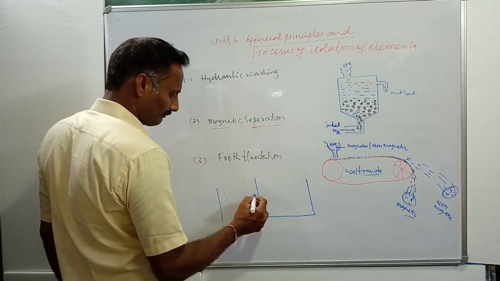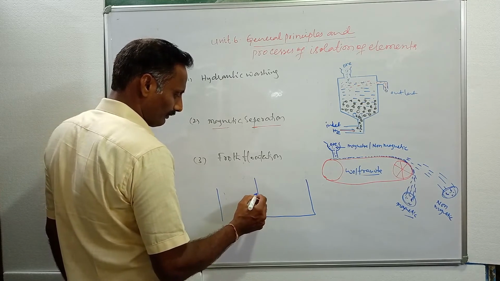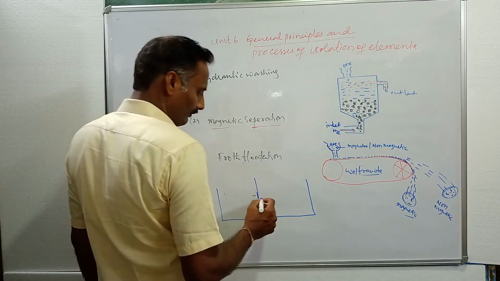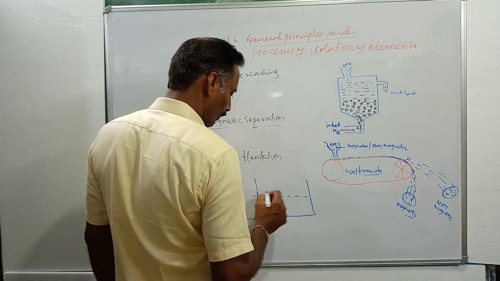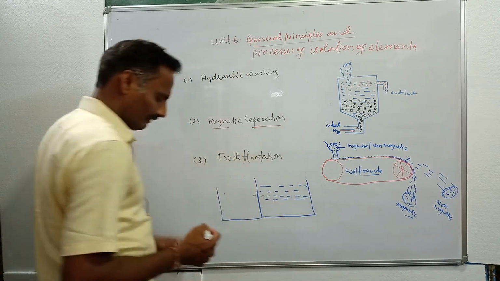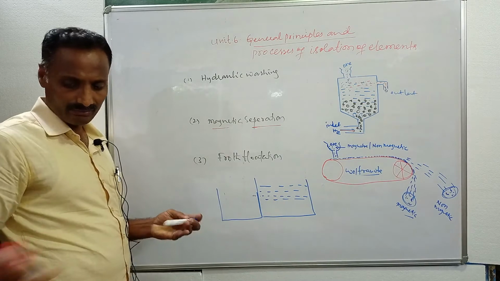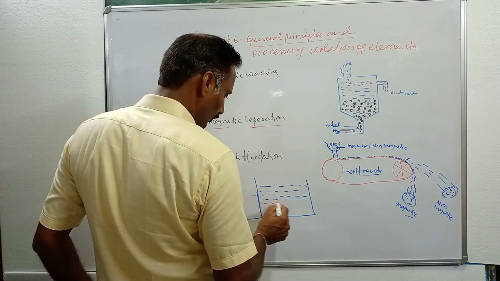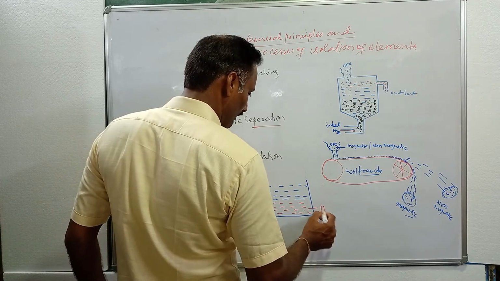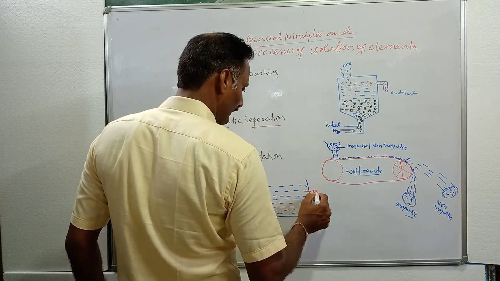Here it is filled with oils. Along with oil, it is mixed with water. This is water, and this is oil.